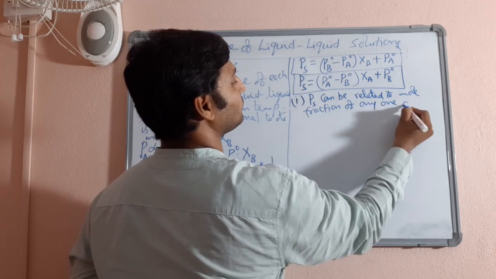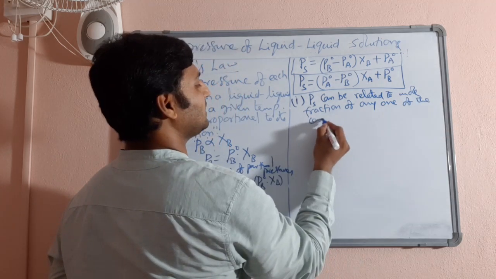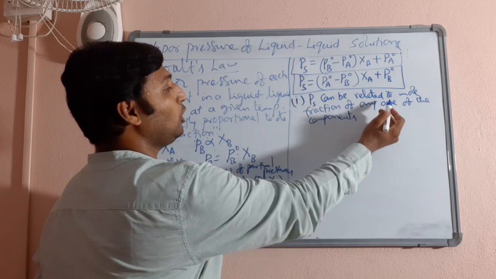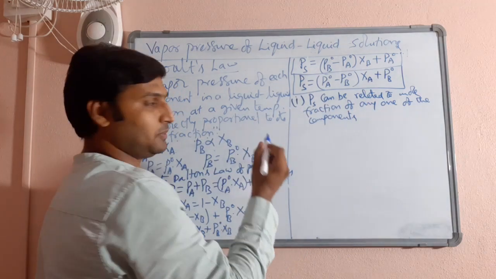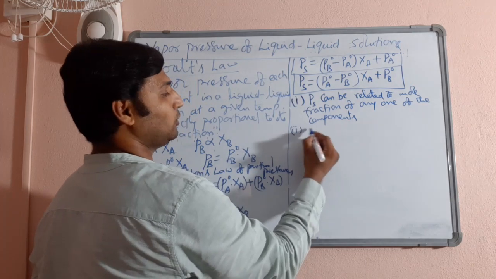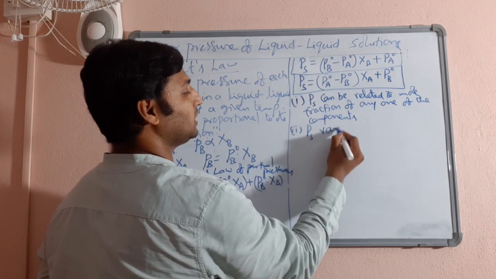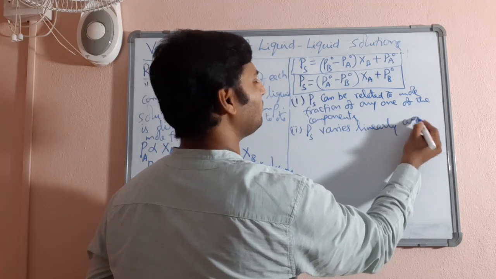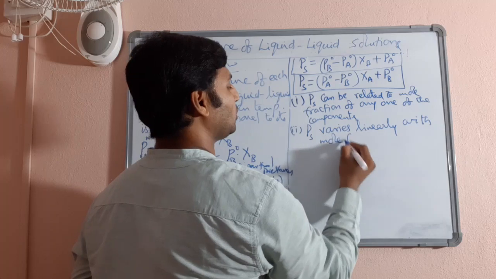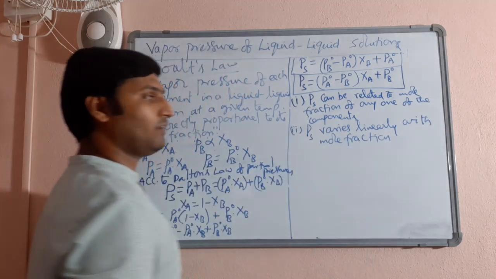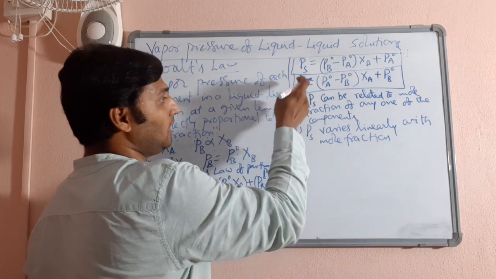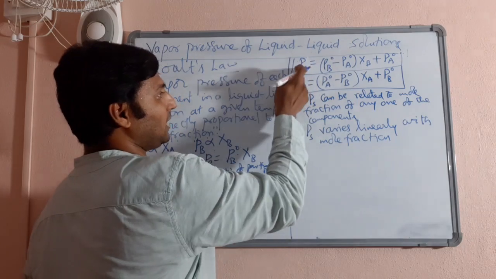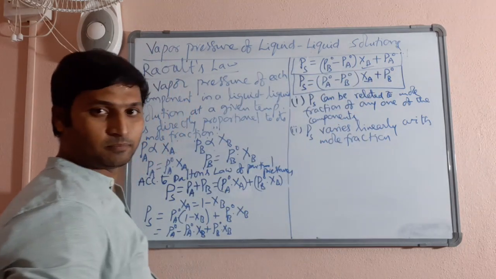That is the first thing. That is obvious, and that is where I started the derivation also. So, vapor pressure of solution can be related to mole fraction of any one of the components, first aspect. Second aspect you can notice, vapor pressure of solution varies linearly with mole fraction of any component you take. You can see PS related to XA or PS related to XB. So PS will be varying linearly with XA or XB.